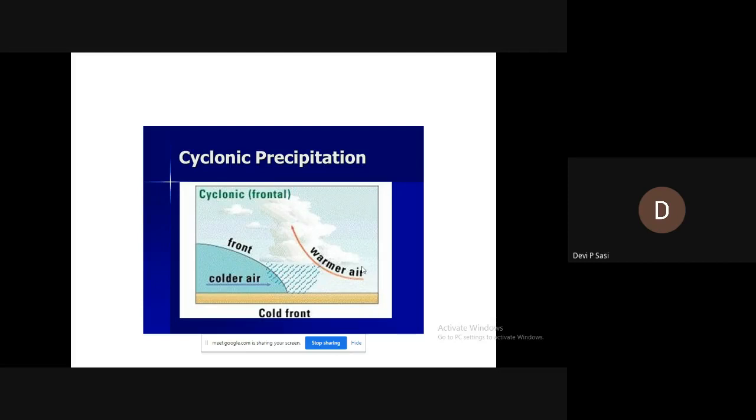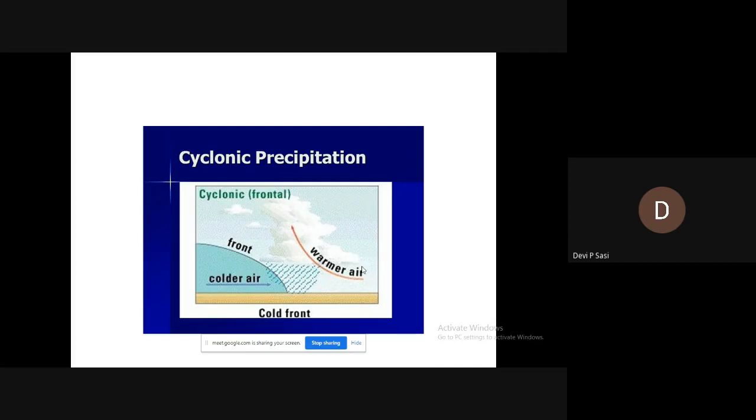But the cold front precipitation covers only a smaller area, around 100 to 150 kilometers. That's the difference between warm front precipitation and cold front precipitation. Then next one is non-frontal precipitation. Cyclonic precipitation is classified into frontal precipitation and non-frontal precipitation. Non-frontal precipitation occurs when there is low pressure caused in any region.